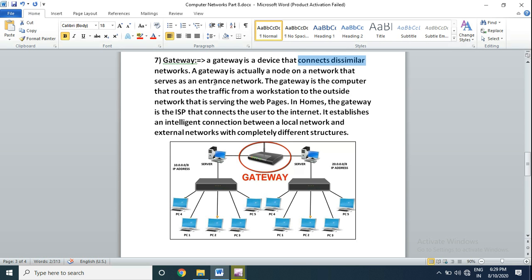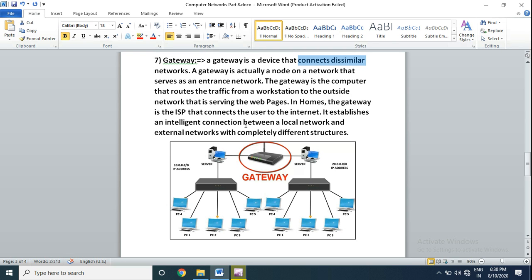A gateway is actually a node on a network that serves as an entrance to another network. The gateway is the computer that routes the traffic from a workstation to the outside network that is serving the web pages. In homes, the gateway is the ISP that connects the user to the internet.